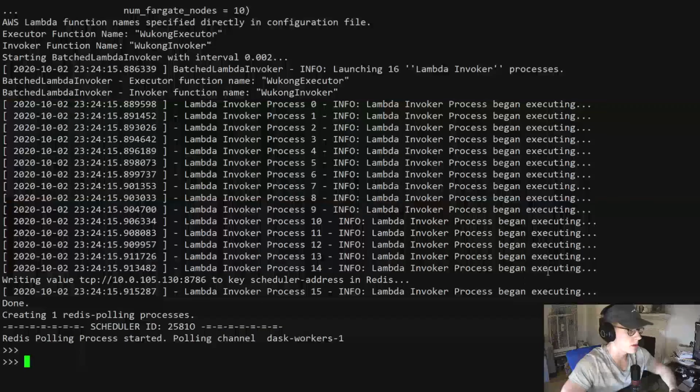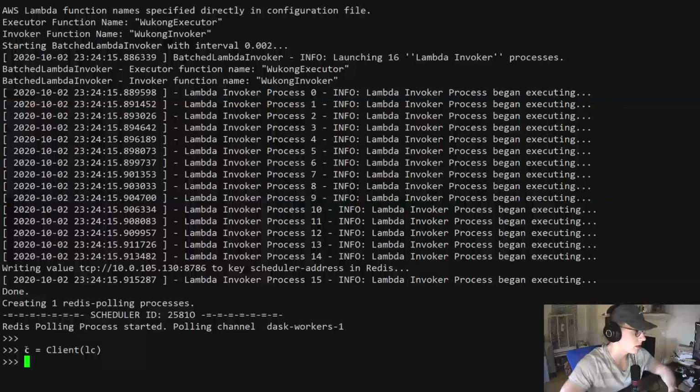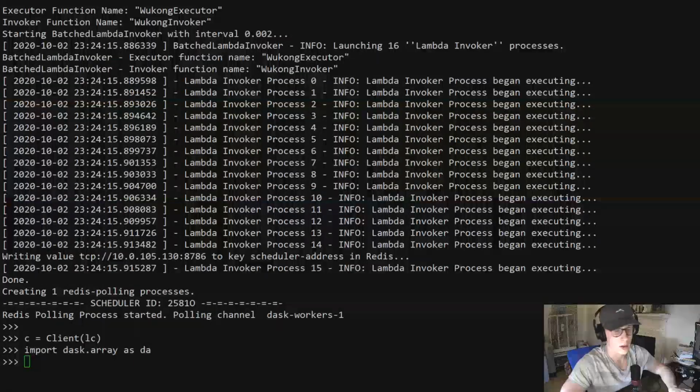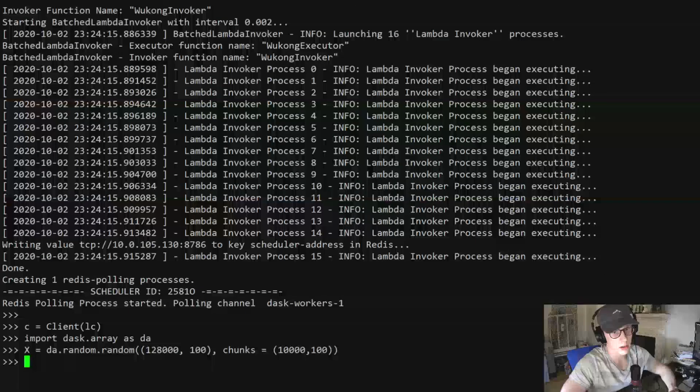This is a bunch of debug information. These are all of the processes used to invoke lambdas from the scheduler. I'm going to create a new client object. Client object is how you submit jobs to Wukong. Next, I'm going to use Dask to generate a random array with the size 128,000 by 100. And we're going to partition it into 10,000 by 100 chunks.